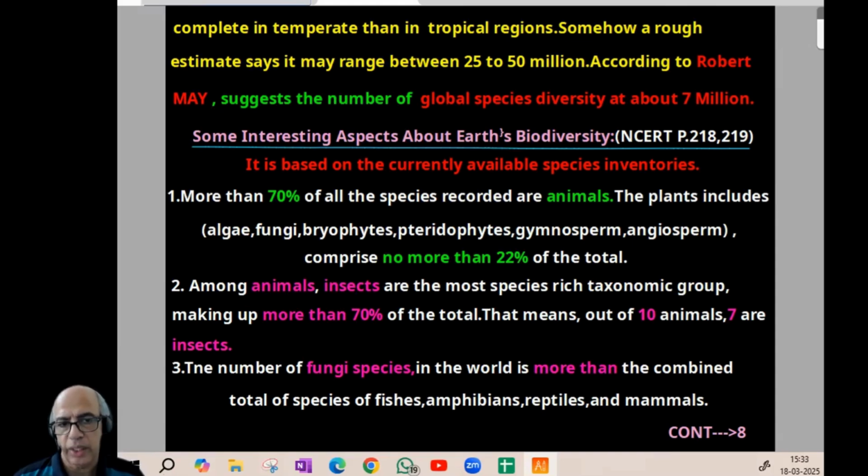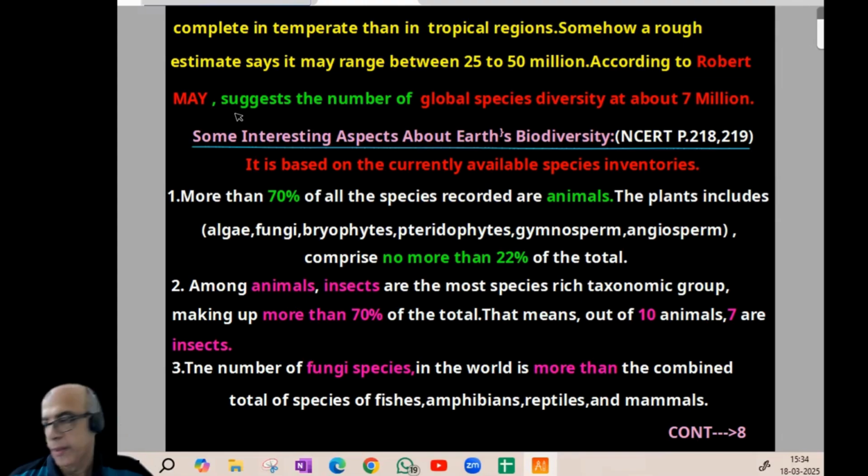So this type of value they are regularly putting. Among animals, insects are the most species-rich taxonomic group, making up more than 70% of the total. That is, out of 10 animals, 7 will be insects. The number of fungi species in this world is more than the combined total of species of fishes, amphibians, reptiles, and mammals. So the total fungus number is more than the totality of the fish, amphibians, reptiles, and mammals. We may think fungus will be less. No, fungus is maximum in this context.